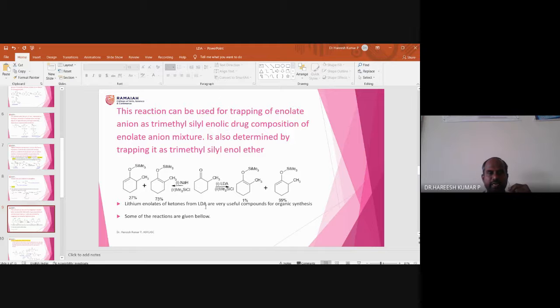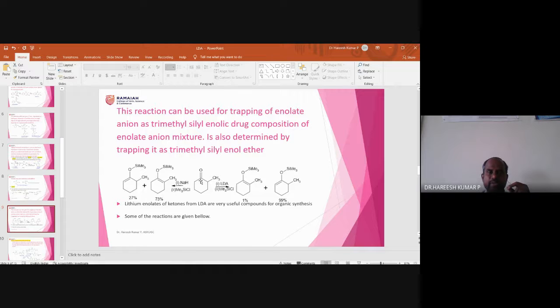Next slide, here also I am explaining something you need to remember. Suppose this is a compound containing non-equivalent protons. What is the name of this compound? 2-methyl cyclohexanone. When it is treated with LDA followed by trimethylsilyl chloride, LDA captures a proton here and forms an anion.